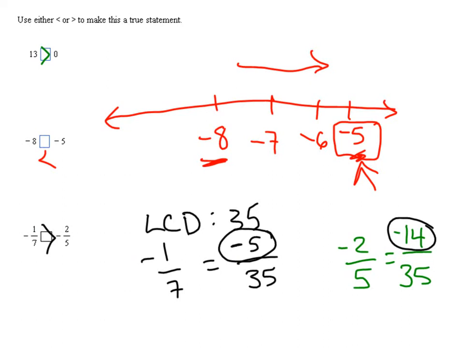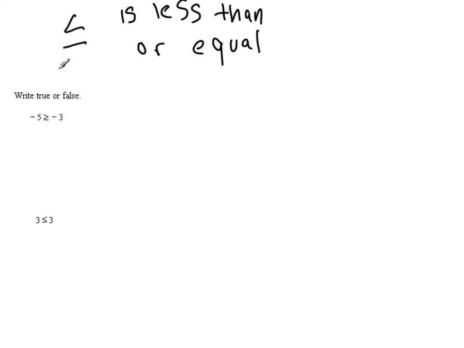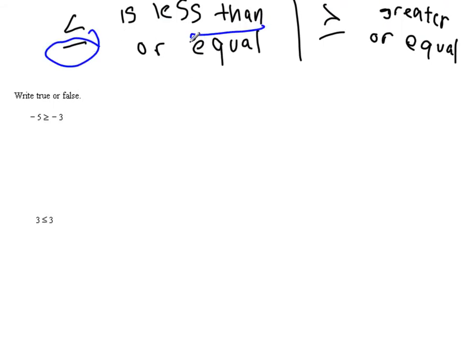Alrighty. Continuing on, we have to write true or false to satisfy these statements. Now I have two new symbols involved here. We have less than or equal to. So is less than or equal. And then the other one, the flipped version, is greater than or equal to. Okay, there's our two new symbols. That line on the bottom is what's causing the or equal to part.